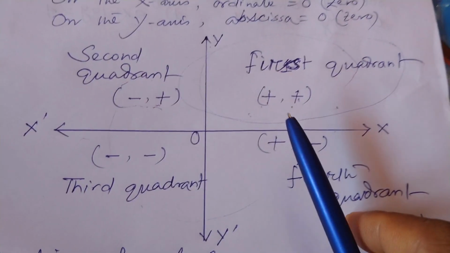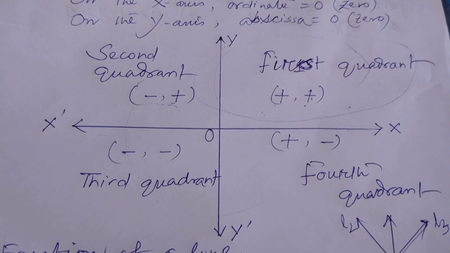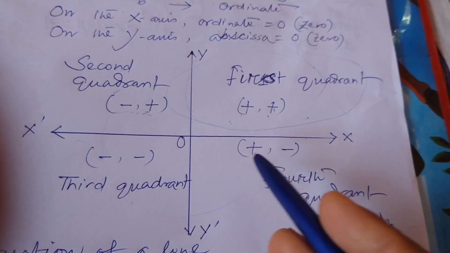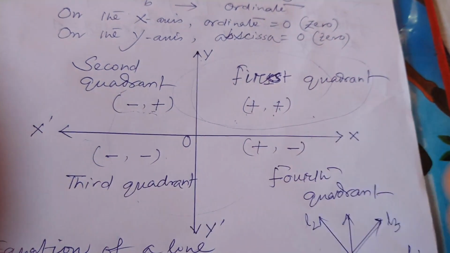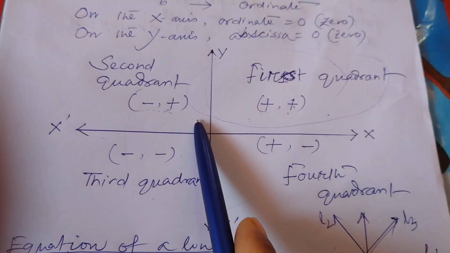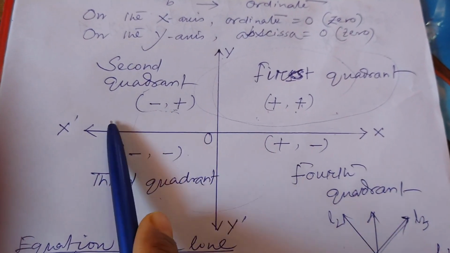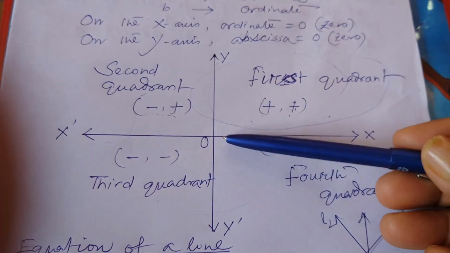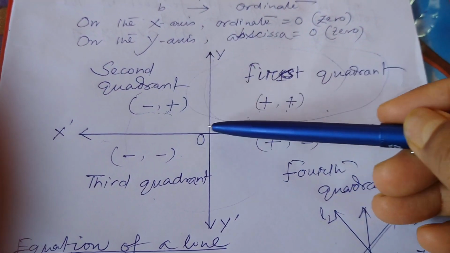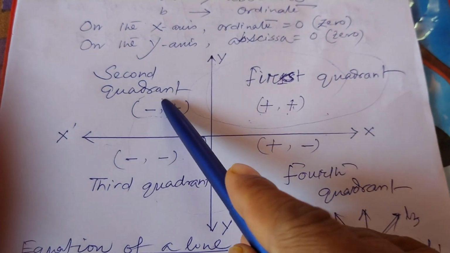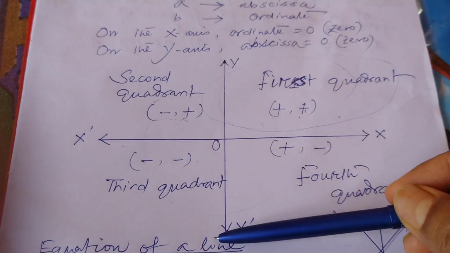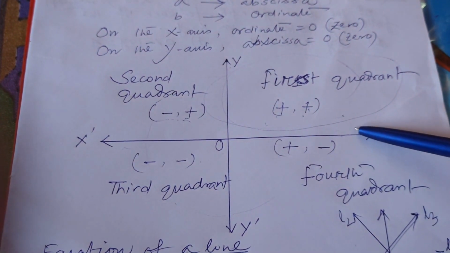You have learnt it whenever you have learned to plot a point on a graph. You have learned this, that from the origin to the right side, the axis values are positive, and from the origin to the left side, they are negative, and above the x-axis the ordinate is positive, and below the x-axis the ordinate is negative.